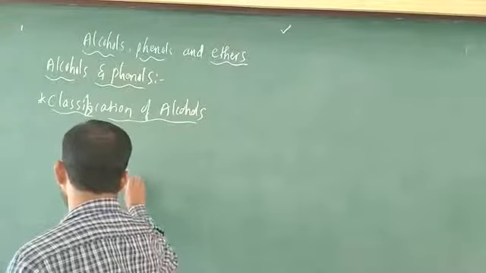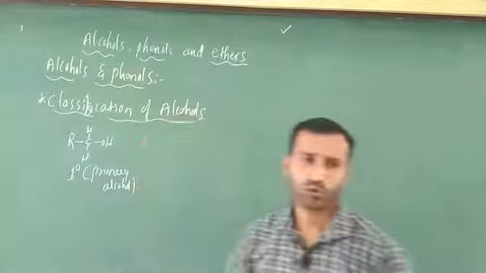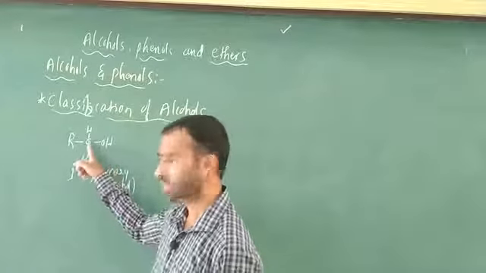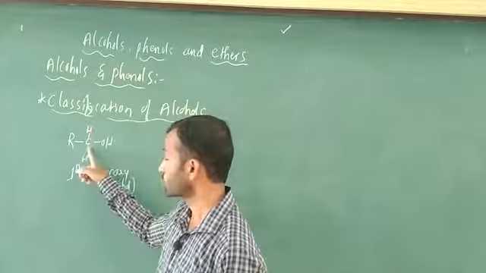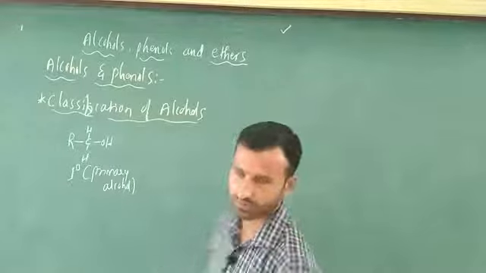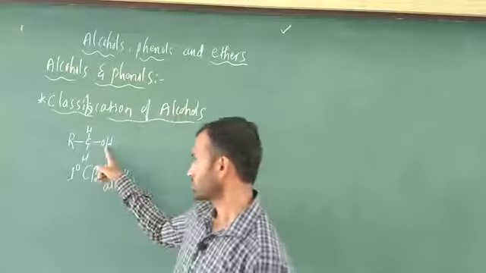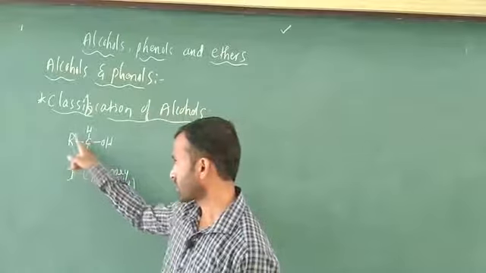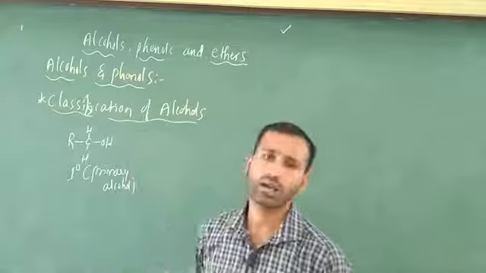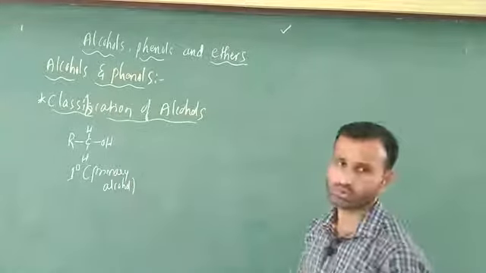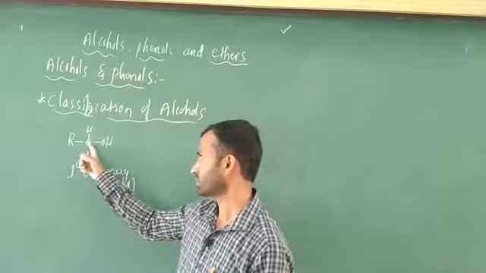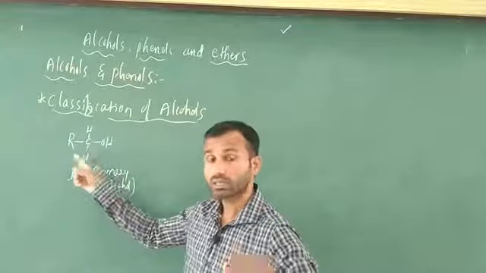Primary alcohol. Next question: why do you call it primary? Very simple. This OH group is attached to this carbon atom, and this carbon contains two hydrogens, that is called primary. This is one method. Another method is that this OH group is attached to a carbon containing how many CH3 groups? Only one CH3 group is there, that is called primary. You have to understand both ways, otherwise follow the first method.